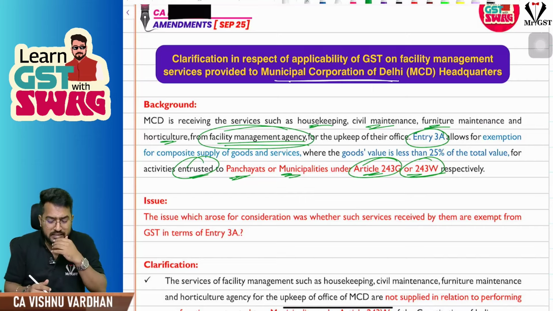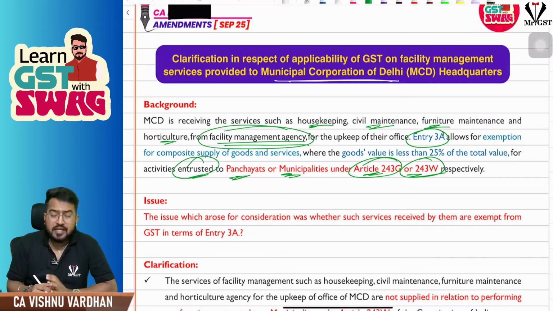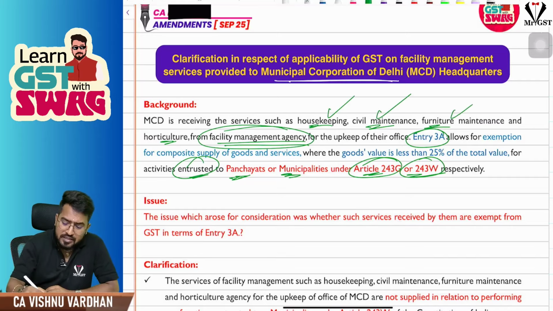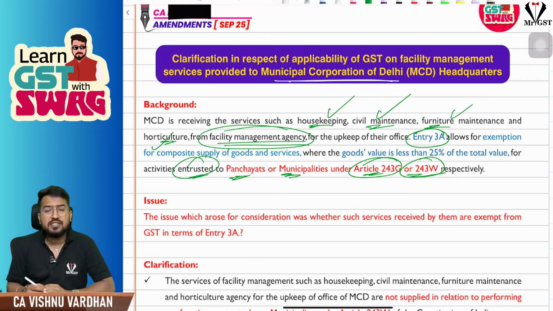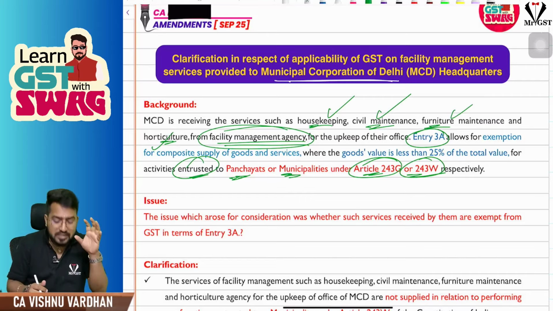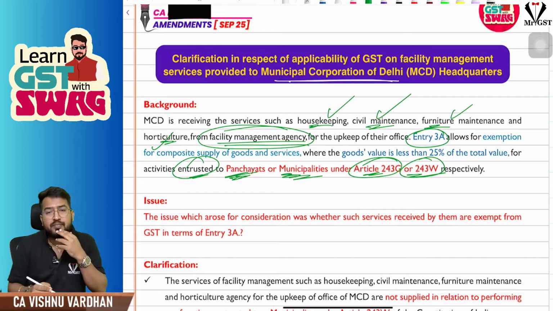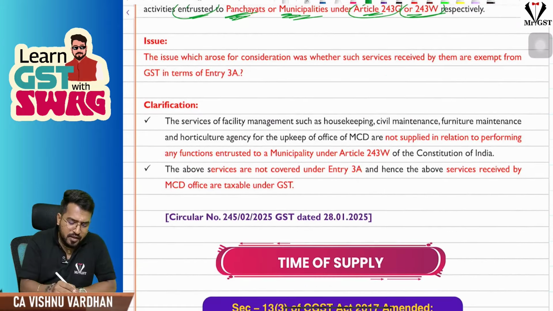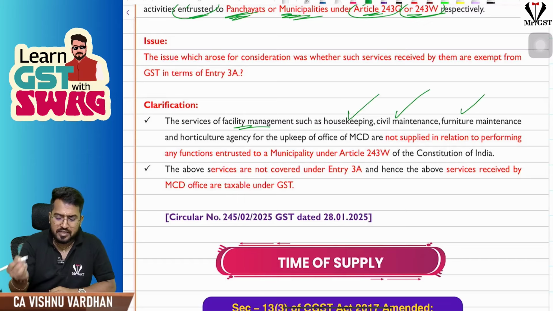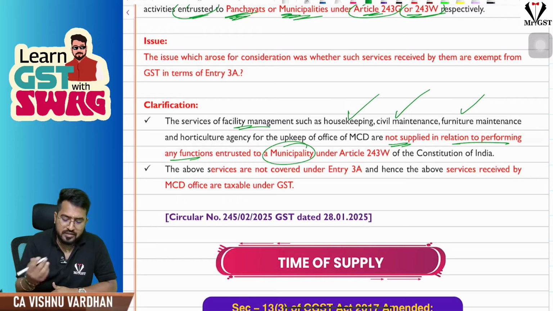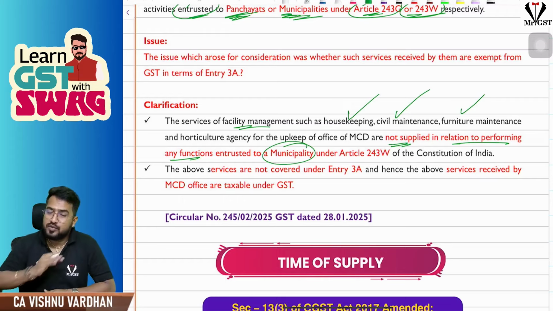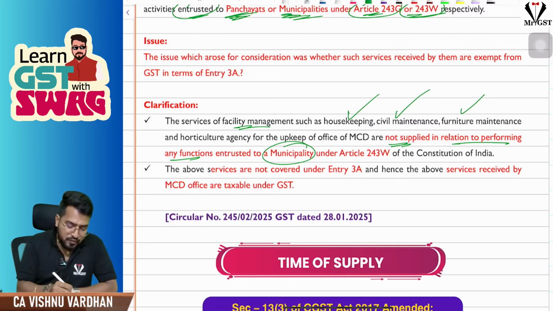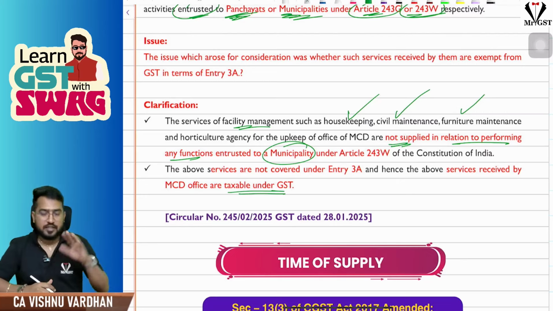Understand, this Municipal Corporation of Delhi is taking the services of housekeeping, civil maintenance, furniture maintenance, horticulture, all these things. These services are not something which are entrusted to municipality or panchayats. They will not come under entry 3A. So it is very much taxable. That is what the clarification says. The services provided by this facility management agency, such as housekeeping, civil maintenance, furniture maintenance, are not supplied in relation to performing any functions entrusted to municipality. So they cannot claim exemption under entry 3A, and they are very much taxable under GST.